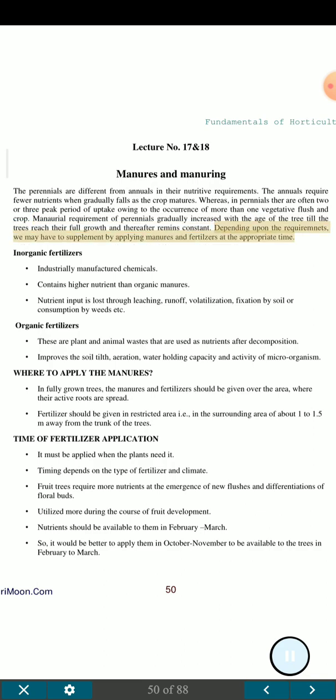Depending upon the requirements, we may have to supplement by applying manures and fertilizers at the appropriate time. Inorganic fertilizer: industrially manufactured chemicals.